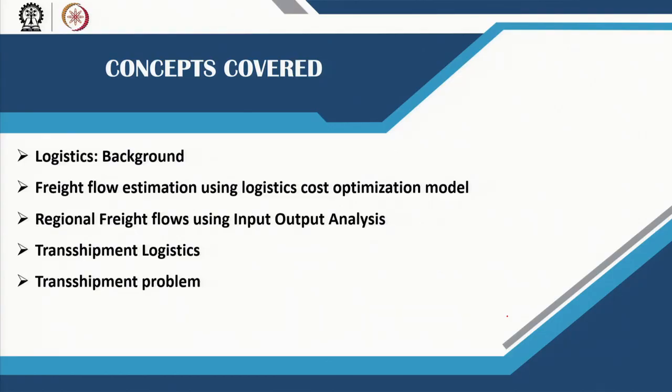Welcome back. Lecture 53 will be on urban freight planning, and we will focus on the logistic aspects. The different concepts that will be covered: we will talk about the background of how urban freight planning and management is connected with logistics. Then we will do freight flow estimation using a logistic cost optimization model. Then we will look into regional freight flows using input-output analysis. And finally, we will look into transshipment logistics as well as the transshipment problem.